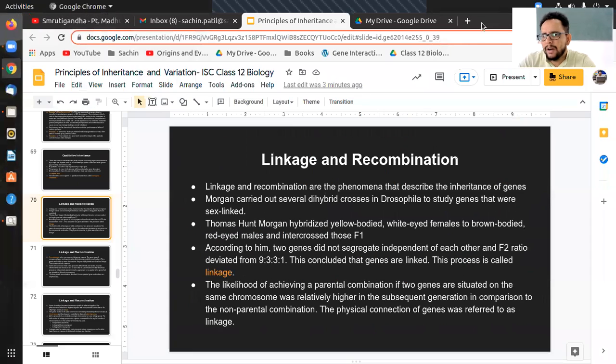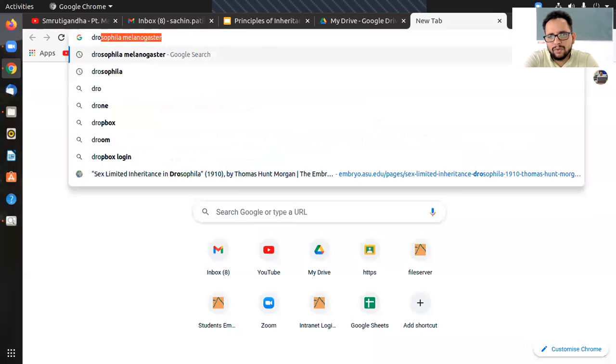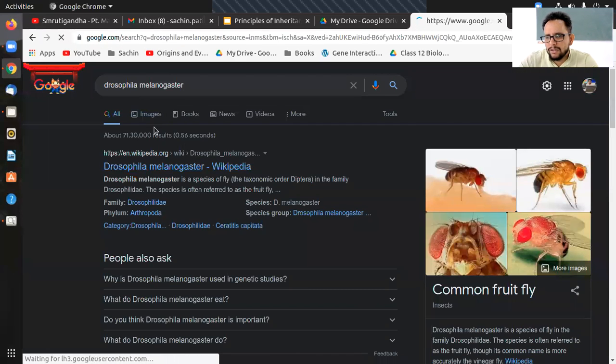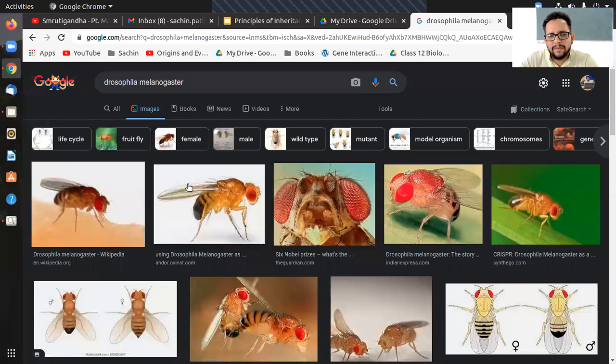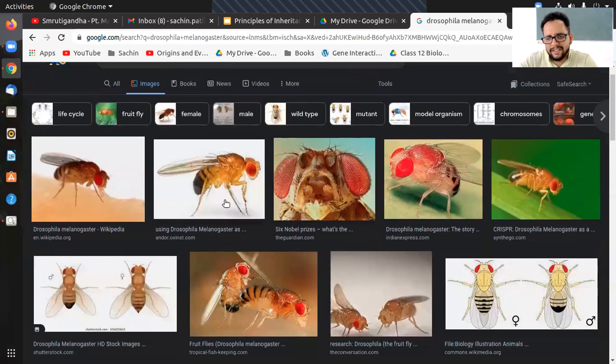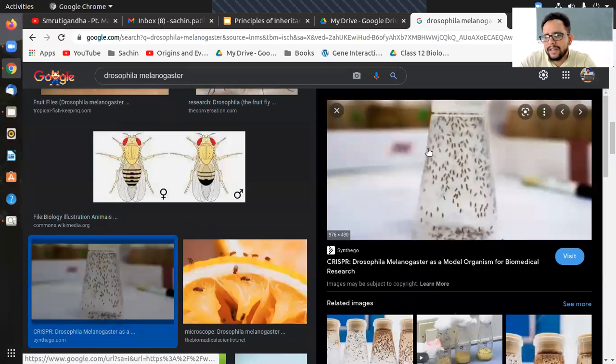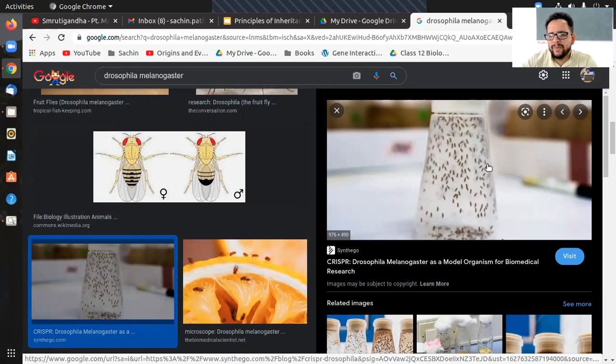I don't know if you are aware, but let me just show you Drosophila melanogaster images. This is one of the organisms, and it's literally very small, hardly 1 or 2 millimeters in size.